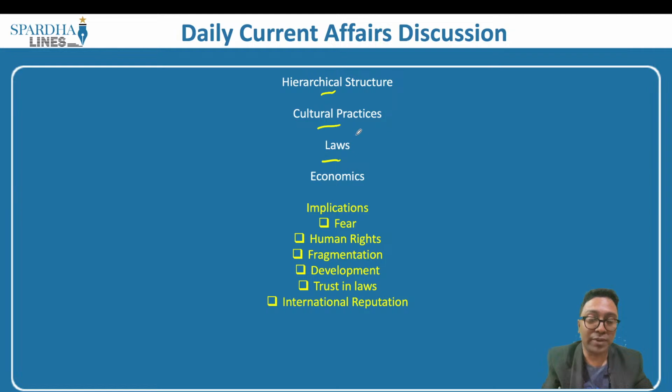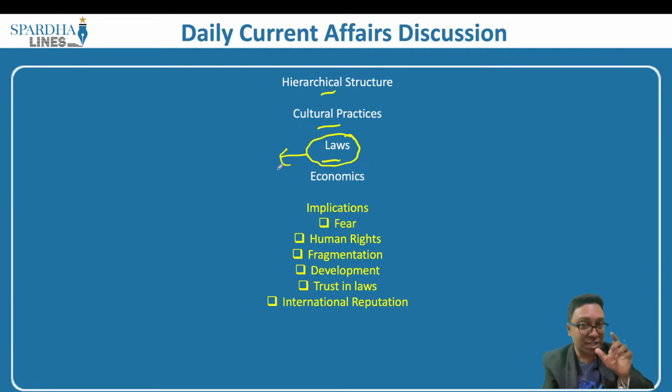We also know for a fact that there is a lot of pendency of cases in the judiciary as well. When it comes to trial court cases, there are more than 4 crore cases. When it comes to high court cases, there are more than a crore cases. When it comes to Supreme Court cases, there are about 70,000 cases. All these cases clearly point out that we have the law, we have the constitution which bars certain practices, and we also have statutory laws as well.